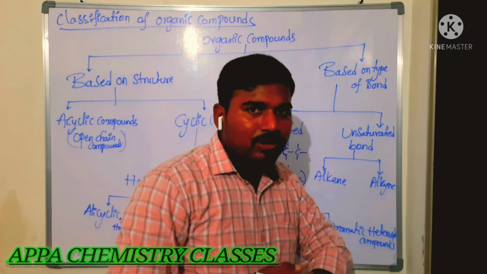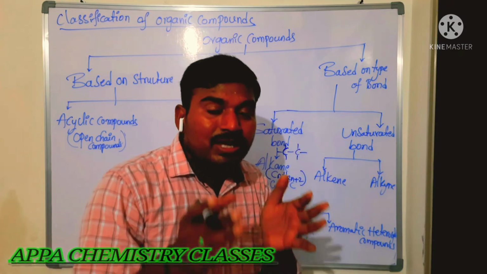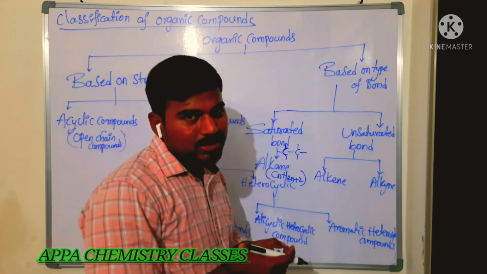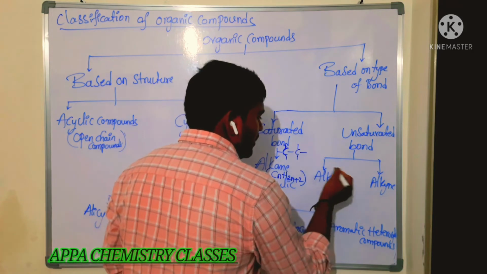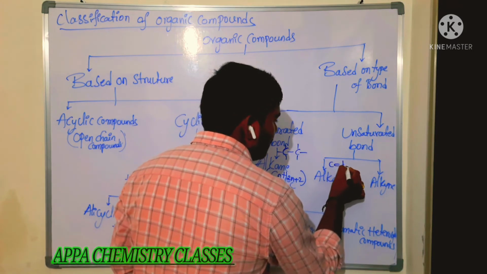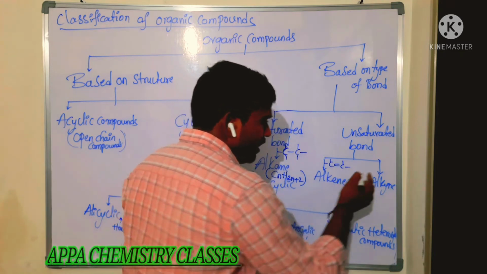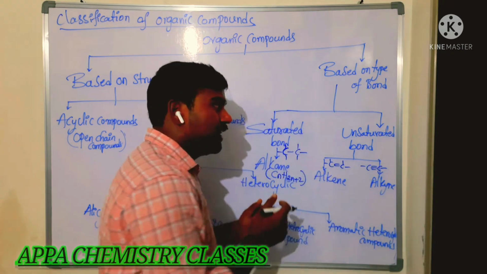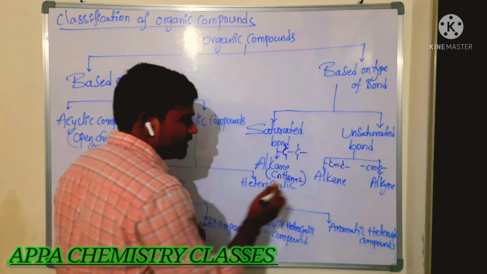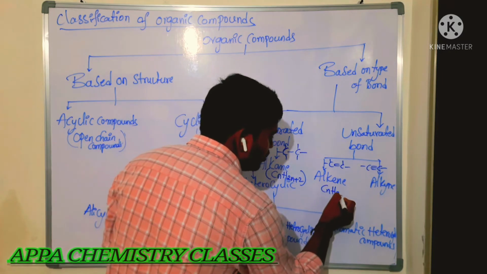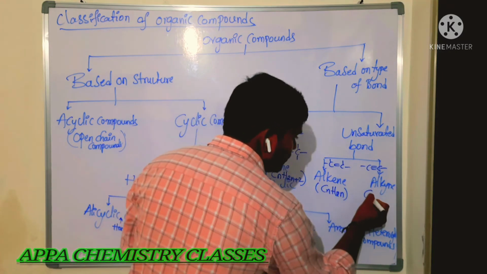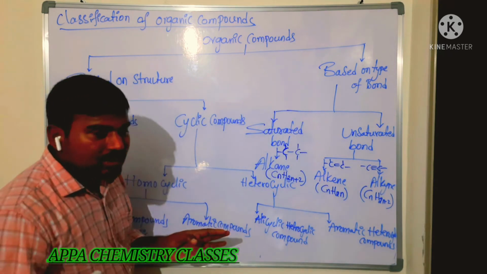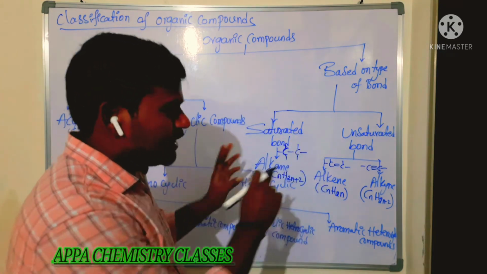Next, unsaturated hydrocarbons. Unsaturated hydrocarbon means between the atoms there is more than one type of bond, that is a double bond or triple bond. Then it is said to be unsaturated compounds. So what are alkenes? In between carbon and carbon we should have 2 bonds. Alkynes means in between carbon and carbon we should have 3 bonds. Then only it is said to be an alkyne. Alkenes have the general formula CnH2n. Alkynes have the general formula CnH2n-2. Is that clear? So that is the classification based on type of bond.